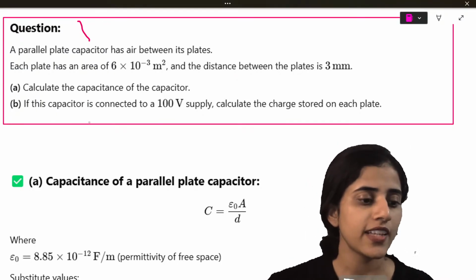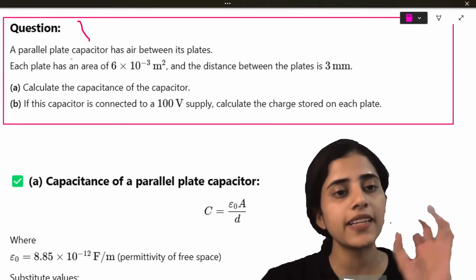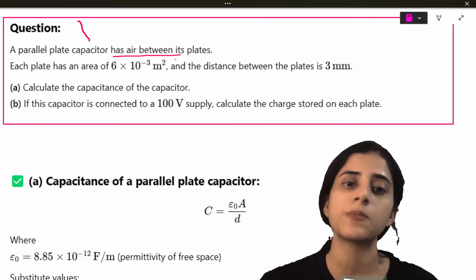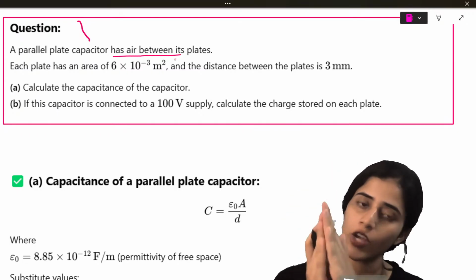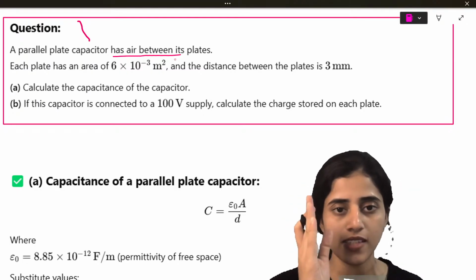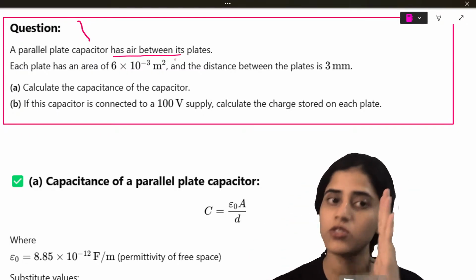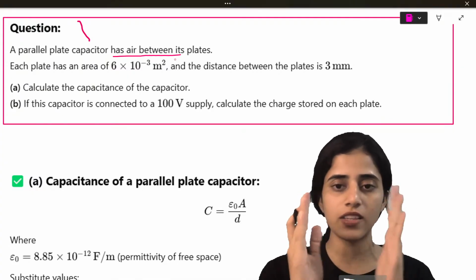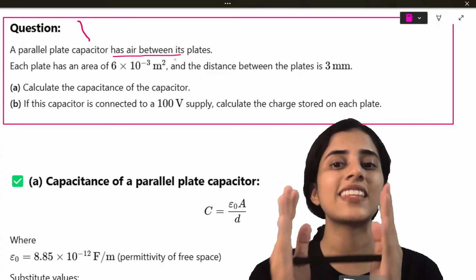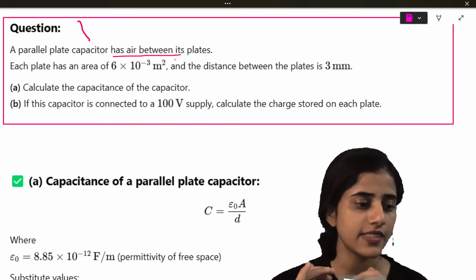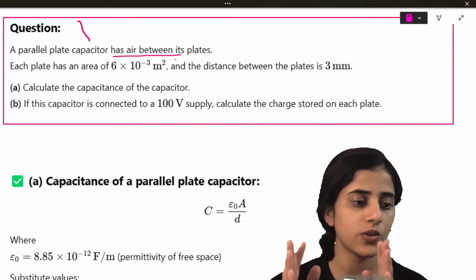Okay, next question. A parallel plate capacitor has air between its plates. So there are two plates, with air between them. The area of this plate is 6 into 10 raised to minus 3. The area of this plate is also 6 into 10 raised to minus 3. The distance between these two plates is 3 millimeters. That is the question.